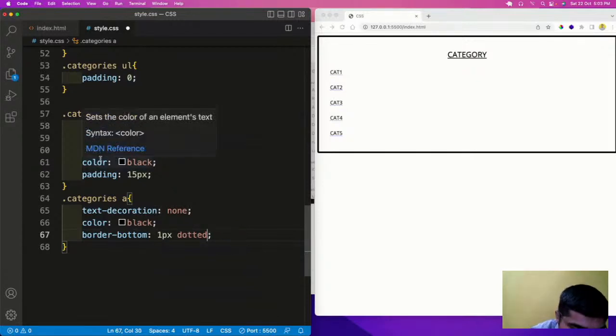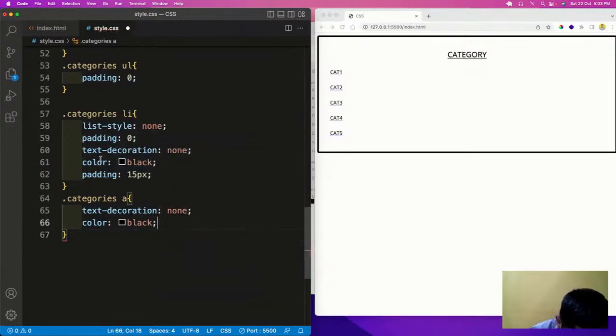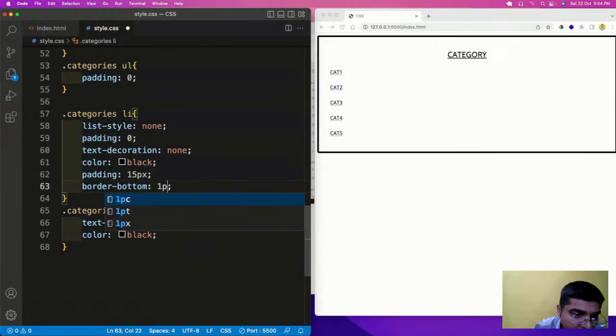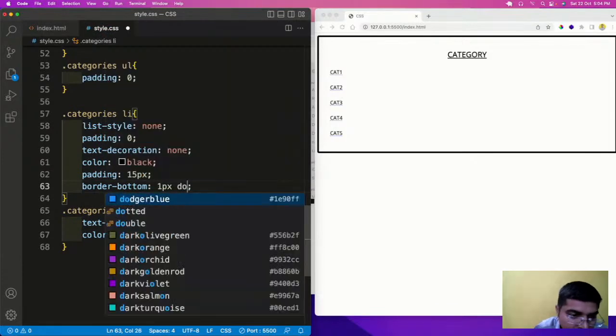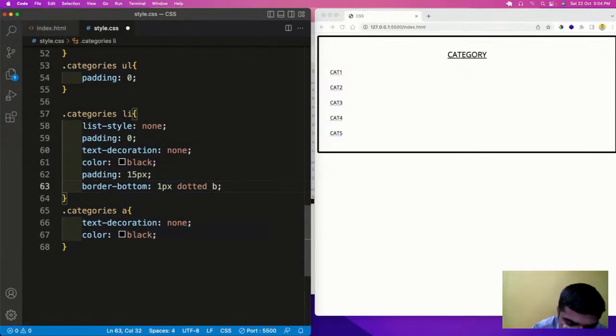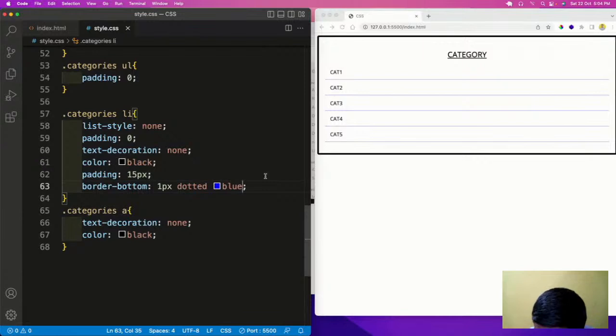Okay, it will not work here. This we need to apply here. So border with the bottom of 1px dotted with blue color, so that it looks like that.